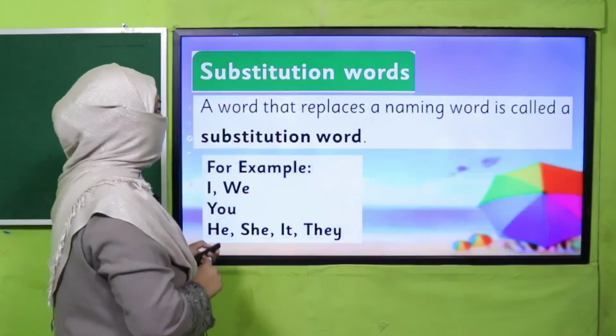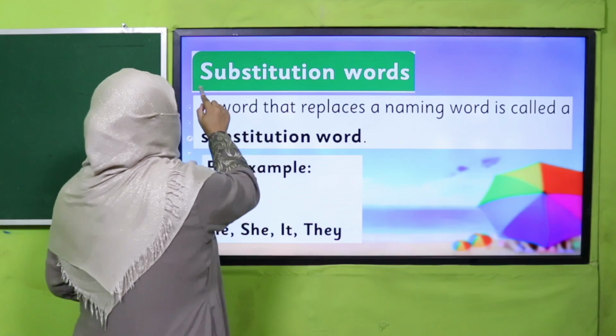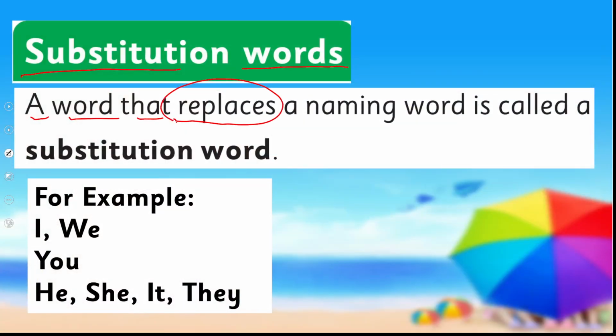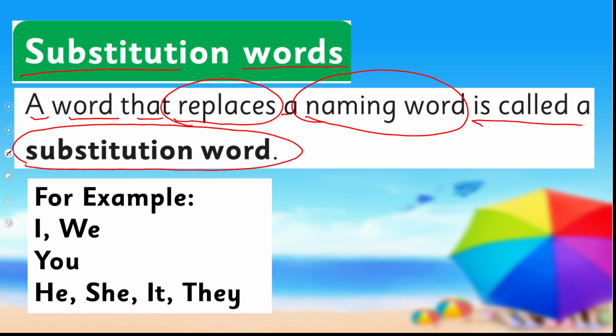So let's see, what does your book say about it? Substitution words. A word that replaces a naming word is called a substitution word. And its examples are I, we, you, he, she, it, and they. Right? There are more examples of substitution words, but for your grade, for this lecture, we will just discuss these substitution words.